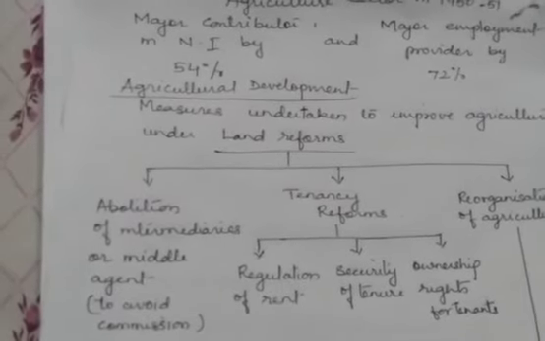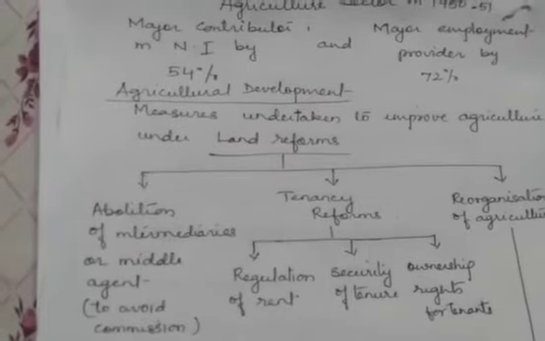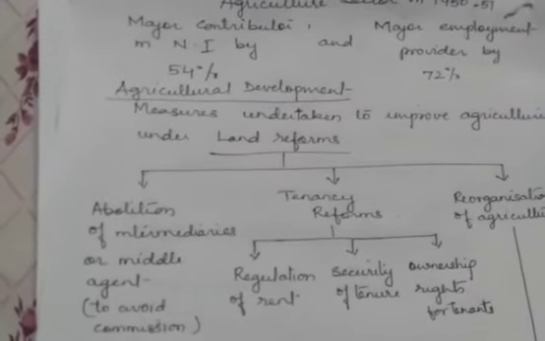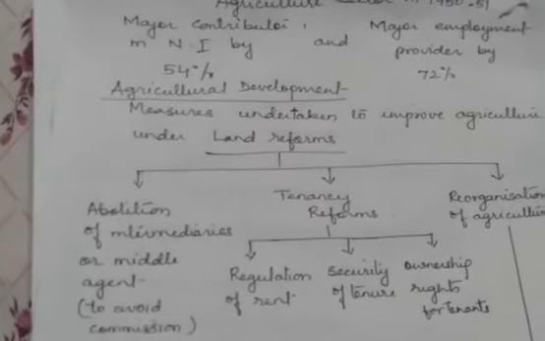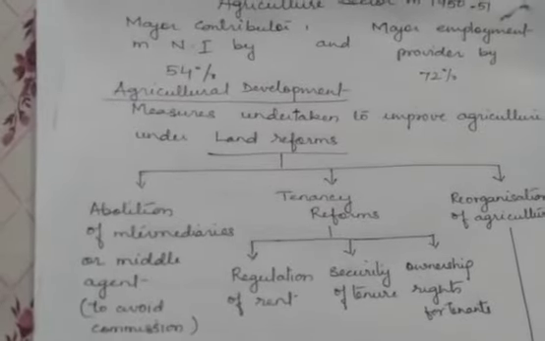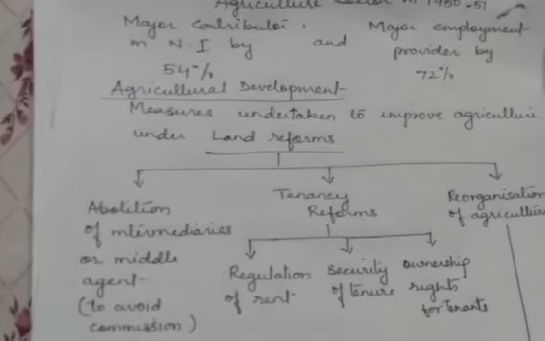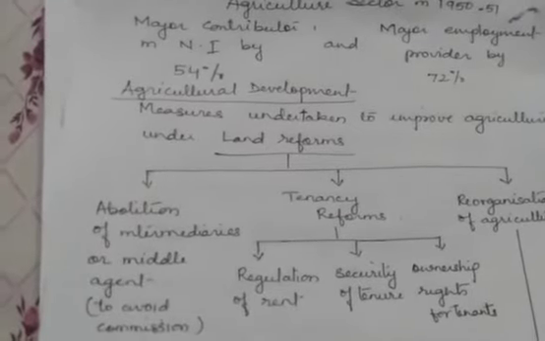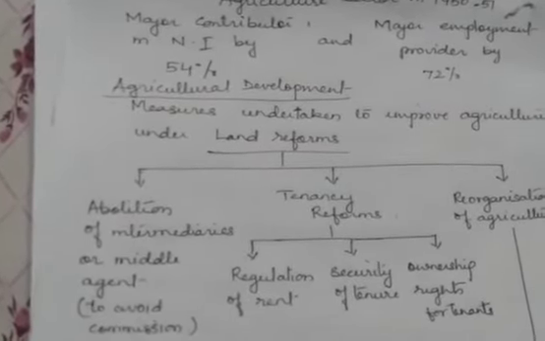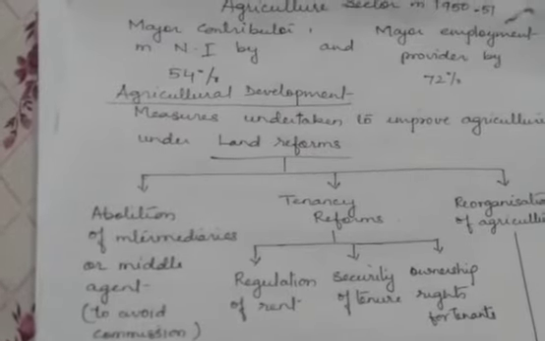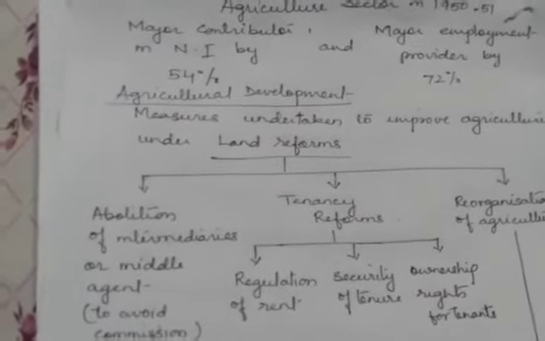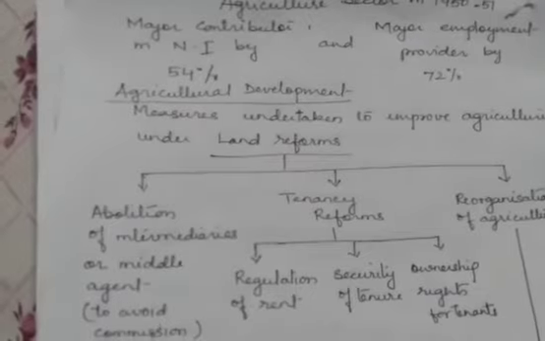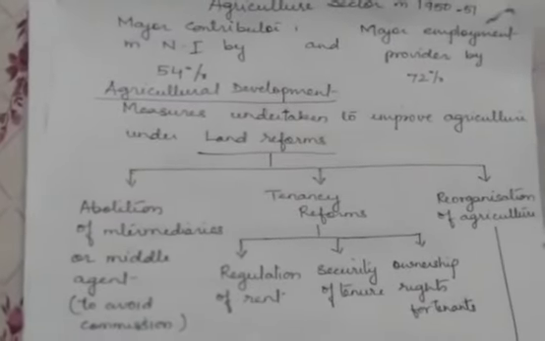Then security of tenure was fixed, that is the period of cultivation. That means nobody can take away the land before the harvest is ready and is reaped by the farmers. And the last is confirming the ownership of land to the tenants.